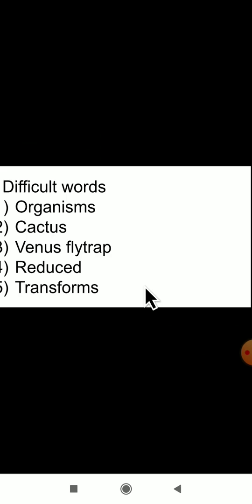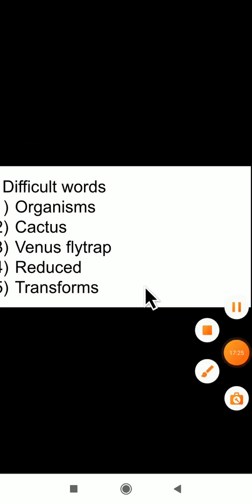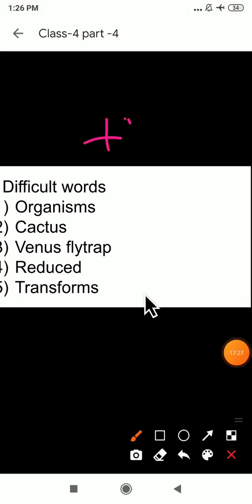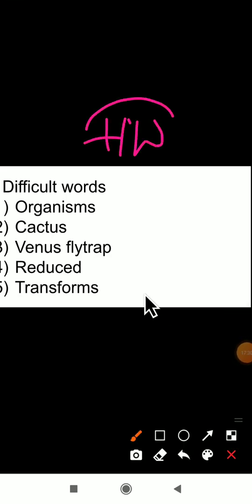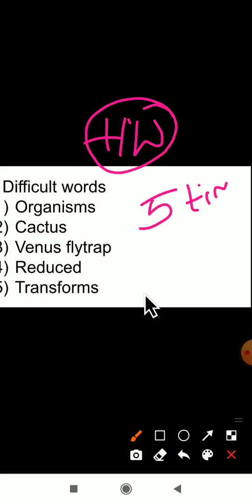So now it's time for homework. Whatever difficult spellings I have given here, you have to write these difficult words 5 times in your rough book. How many times do you have to write the difficult words? 5 times in a rough book.